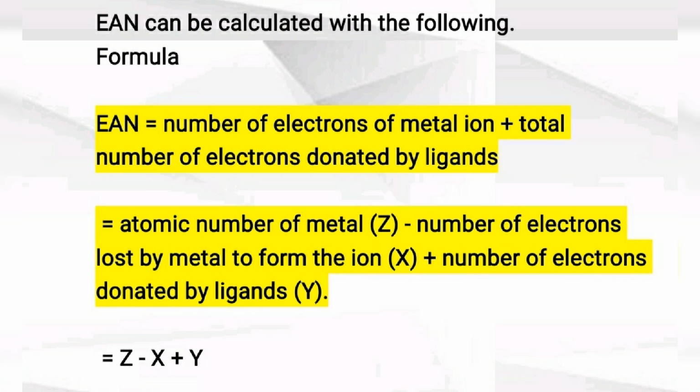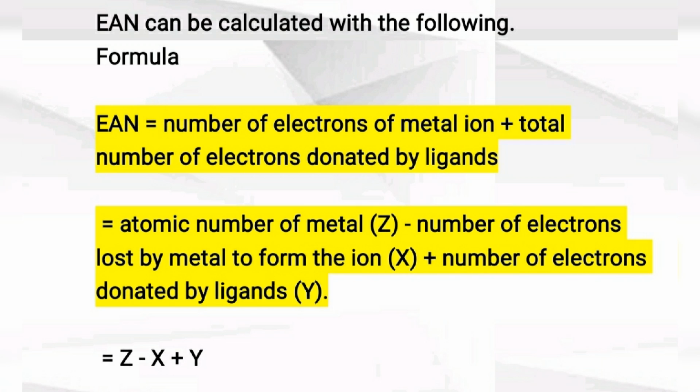EAN equals number of electrons on metal ion plus total number of electrons donated by ligands. When this addition equals the nearest noble gas, then it is obeying EAN rule. Further, we can resolve this formula: atomic number of metal minus number of electrons lost by the metal to form the ion, means its oxidation number, plus the number of electrons donated by ligands.